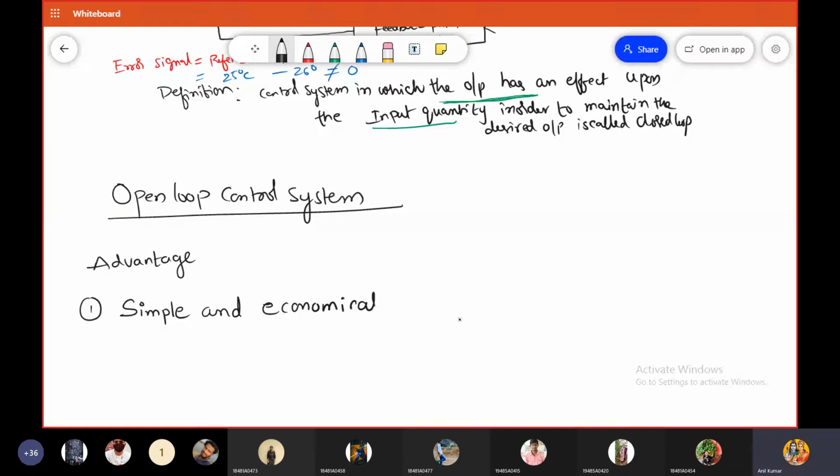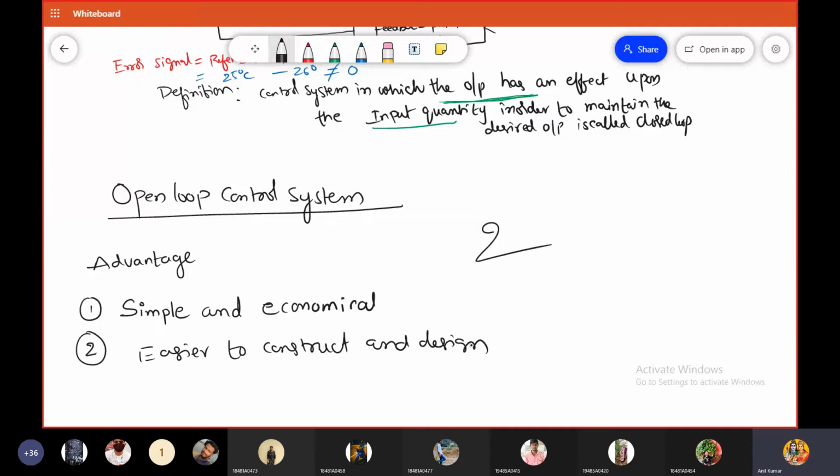Two components are enough to construct the open loop control system, isn't it? How many components are required to construct the open loop control system? 2 blocks or 2 components are enough, isn't it? So open loop control systems are easier to construct and design.